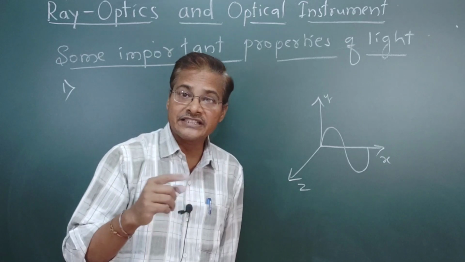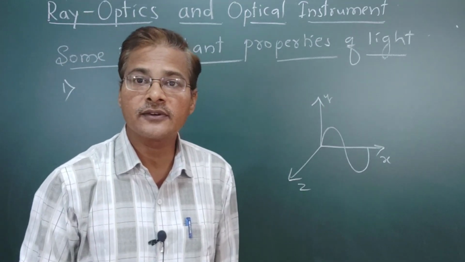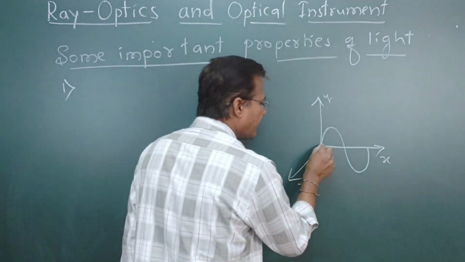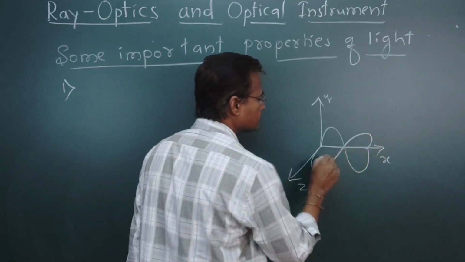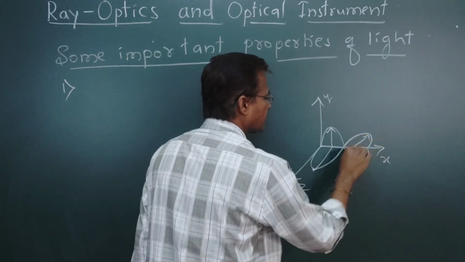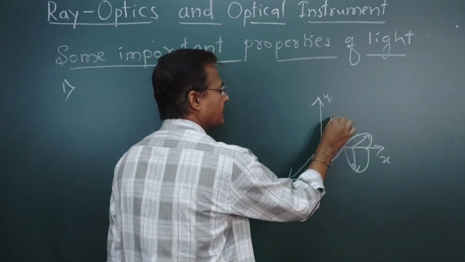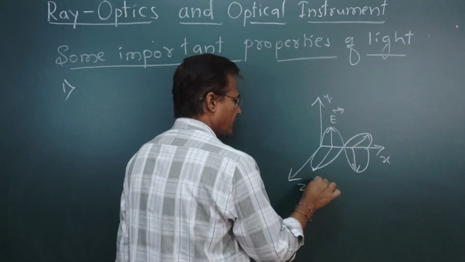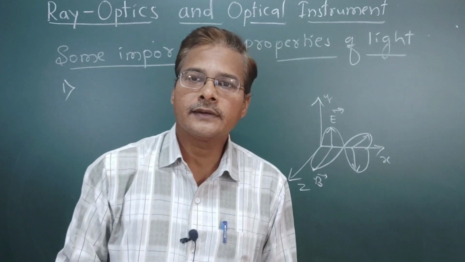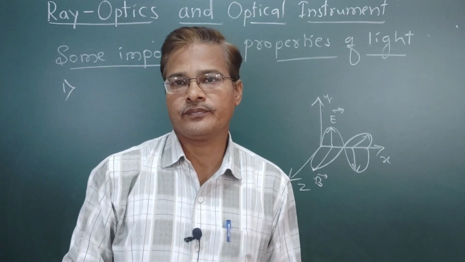So when it is accelerating, that is, when it is traveling, we have the electric field and the magnetic field, and we get electromagnetic waves.